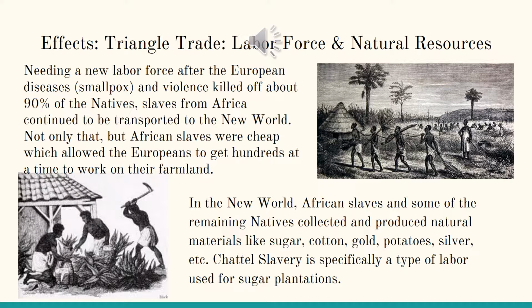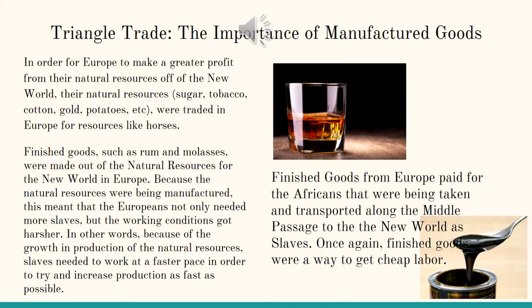Effects. Triangle trade, labor force, and natural resources. Needing a new labor force after the European disease smallpox and violence killed off about 90% of the natives, slaves from Africa continued to be transported into the New World. African slaves were cheap, which allowed the Europeans to get hundreds at a time. African slaves, instead of the remaining natives, continued to collect and produce natural materials like sugar, cotton, gold, potatoes, and silver.